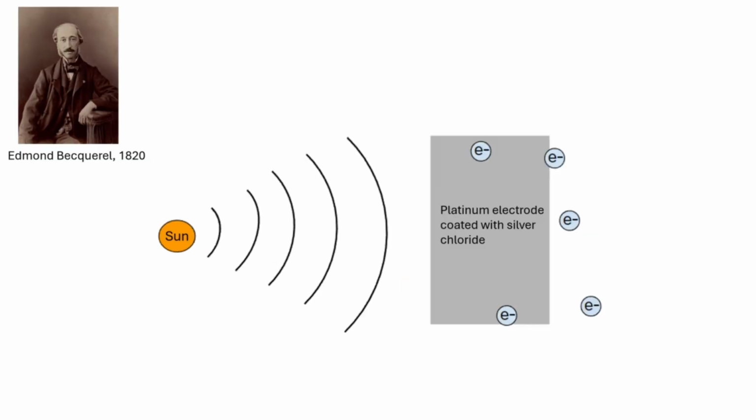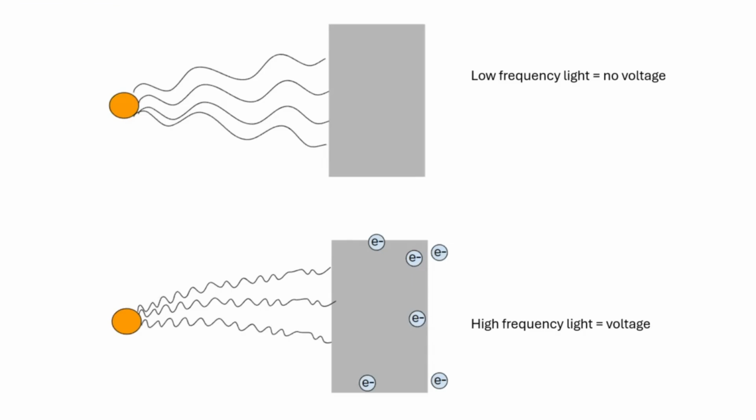And in 1839, French physicist Edmond Becquerel discovered that some materials could produce a charge when hit by sunlight through the photovoltaic effect. However, this effect only happened when the frequency of the light was large enough, even if the light beam was very faint. And this was something that the wave theory of light was not able to explain.